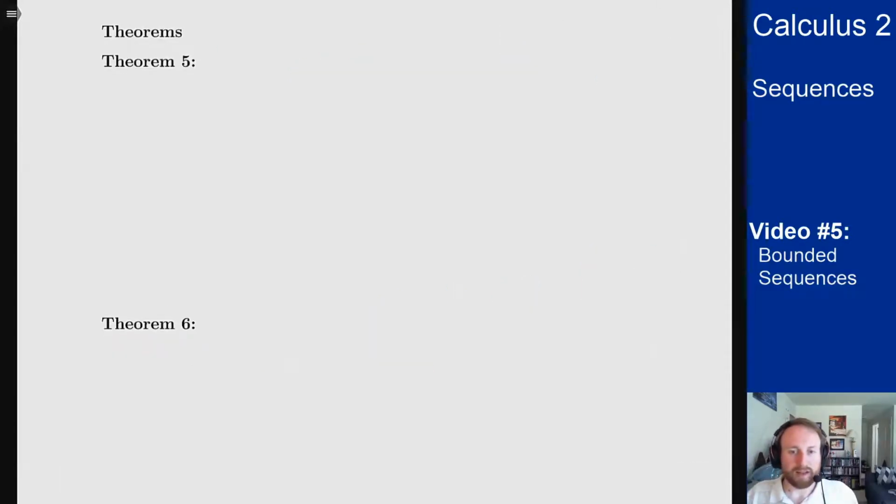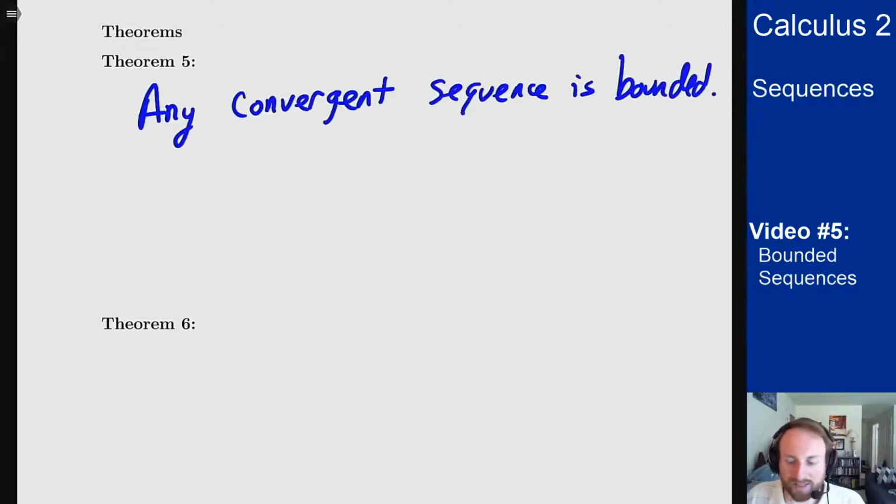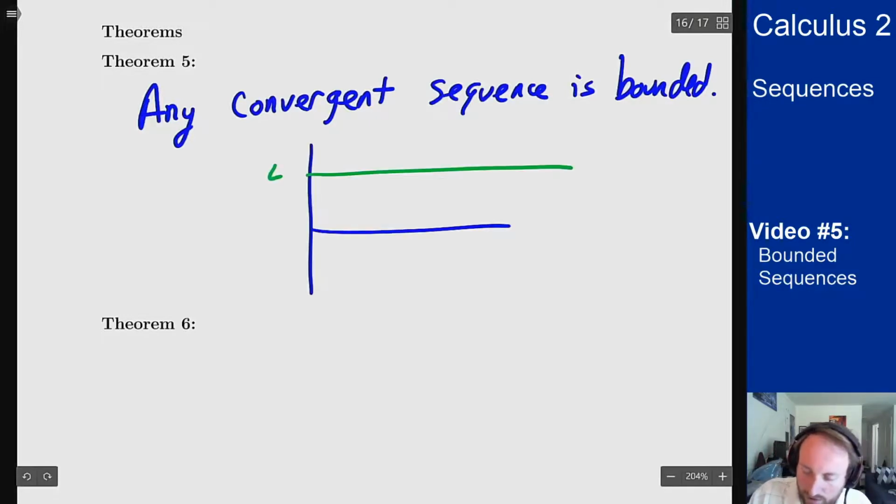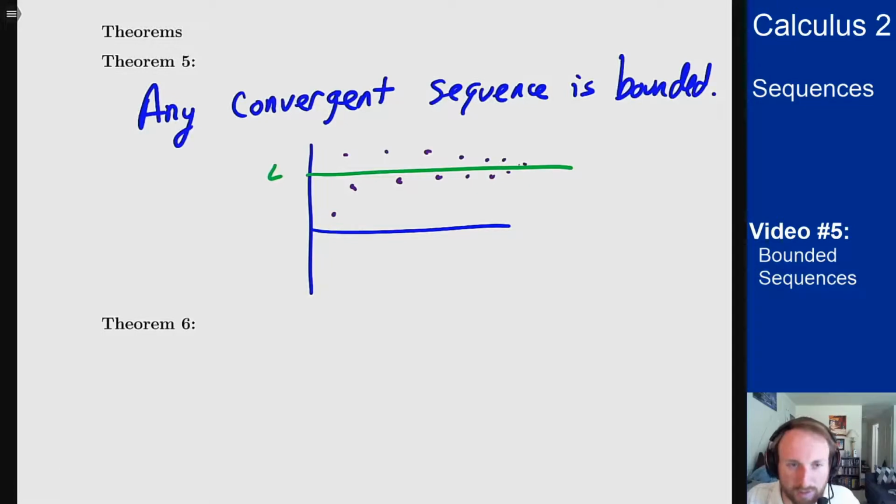So we have some nice theorems about sequences, and now that we have the term bounded, we can talk about them. The first of these tells us that if a sequence is convergent, it must be bounded. Well, what's the idea here? The idea is if I know that I converge, my values are all going to approach this number L. So they can't run off to infinity. They can't get too big. They can't get too small. So I have to be able to trap them. That's basically just the idea of why this one works.